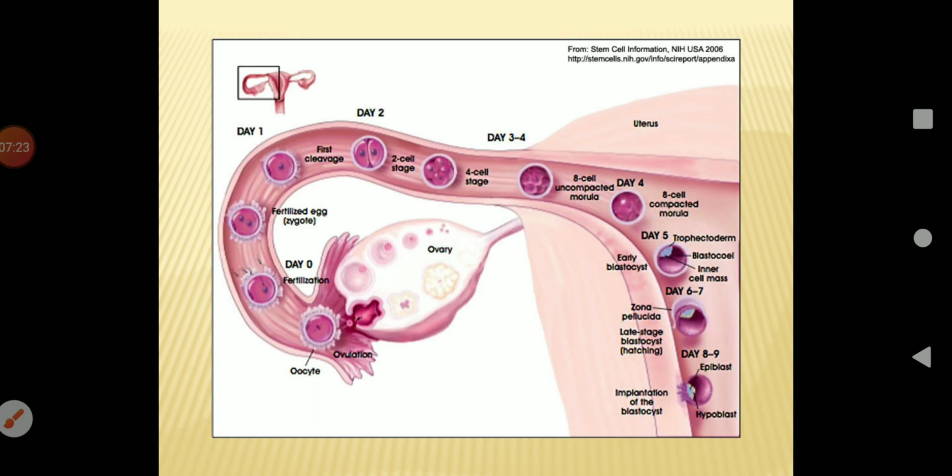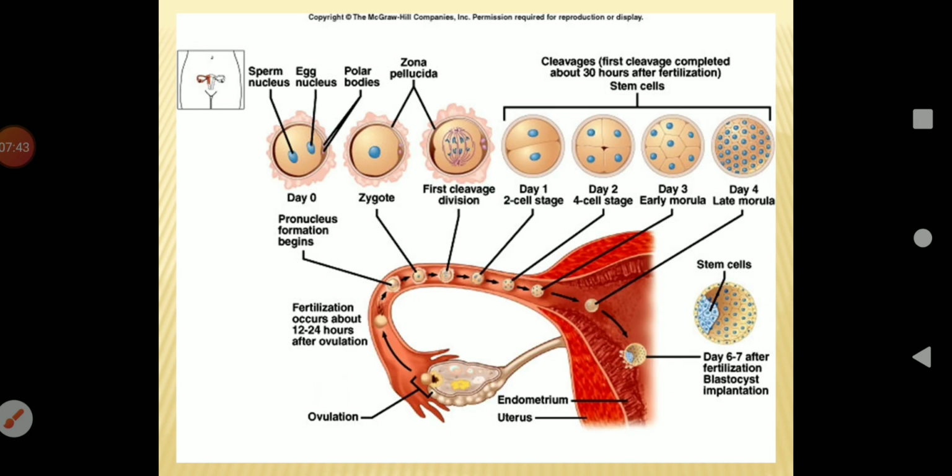Here is the fallopian tube, where embryonic development takes place till the 6th or 7th day of fertilization, till it reaches the uterus. After it reaches the uterus, implantation takes place. This is one more representation of embryonic development showing the different cleavage stages from day 1 to day 4, and after that at day 6 and 7, where the blastocyst is produced before implantation in the uterus.